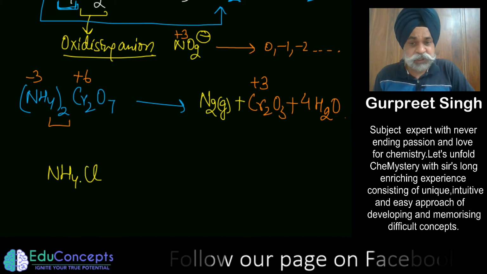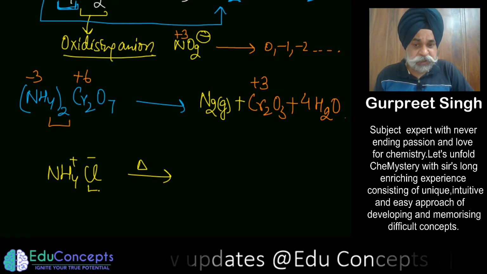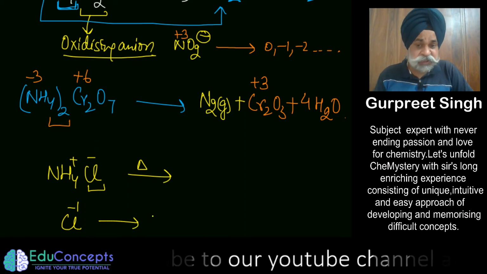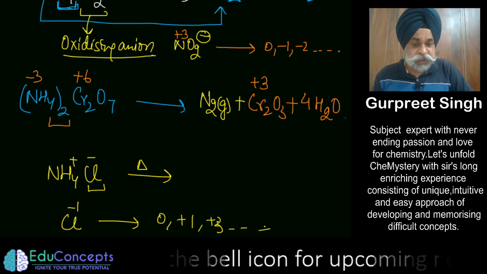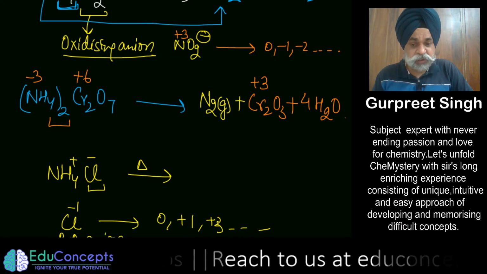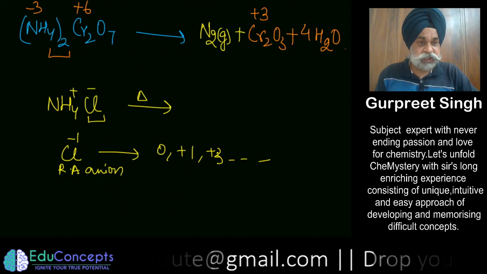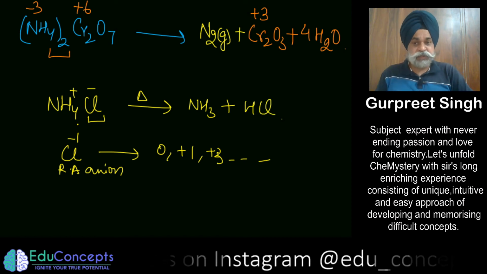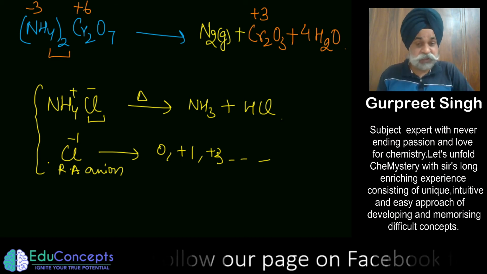Let's say this is an ammonium salt. Now if you heat this ammonium salt, this is not an oxidizing anion because chlorine is already in -1. It cannot go lower, it can go to 0 or +1 or +2, some +3, it can go up. So it is a reducing anion, not an oxidizing anion. So here the reaction would not give you nitrogen. If you heat it, it simply gives you ammonia and HCl, as simple as that. Because the ammonium salt is not with an oxidizing anion.